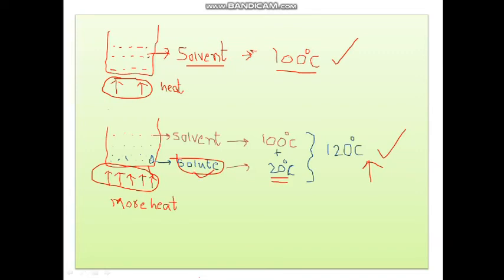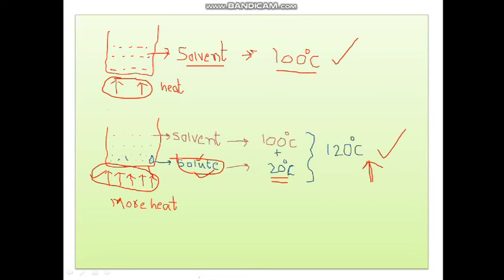The solvent already has a 100 degrees centigrade boiling point, so it requires some amount of heat energy. But because of the external addition of the solute, it requires much more energy. That's why the boiling point of the non-volatile solute with solvent increases.